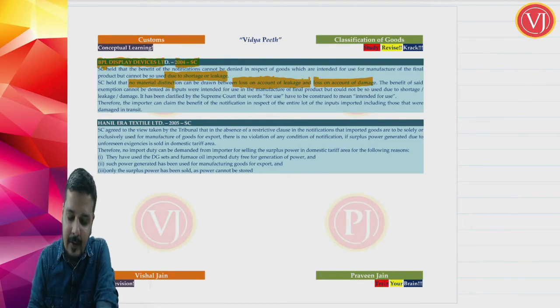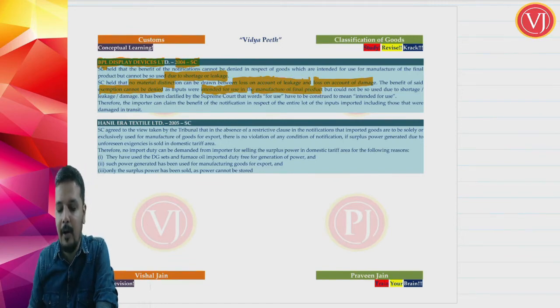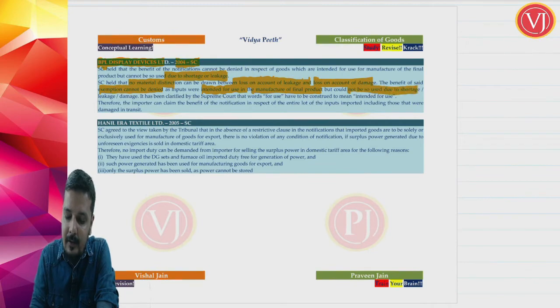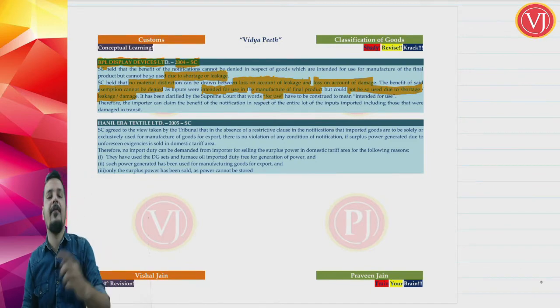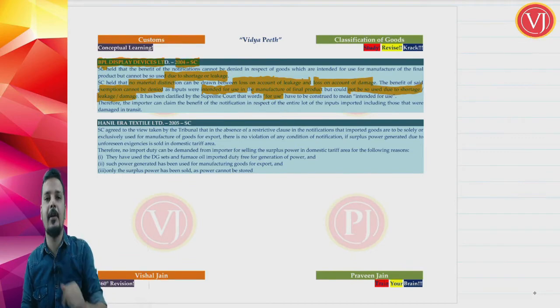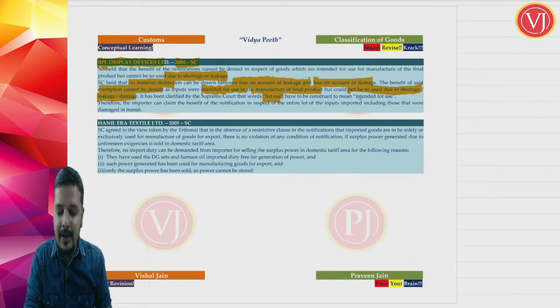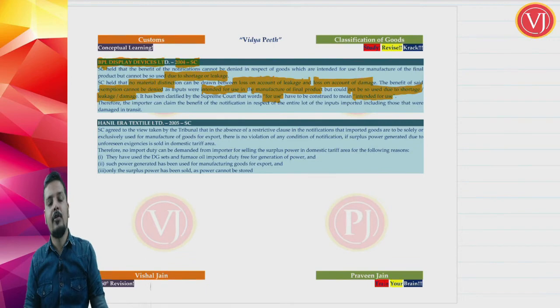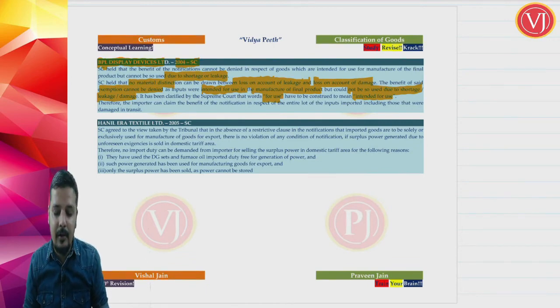Now the Supreme Court said that the exemption cannot be denied on the 10,000 shortage, because even those 10,000 meters of fabric were intended for use in manufacturing a particular product, but could not be used because of shortage, leakage or damage. The Supreme Court further said that when you say fabric should be used for manufacturing military uniforms, or imported goods should be used for manufacturing a particular output, it should be read as intended for use.